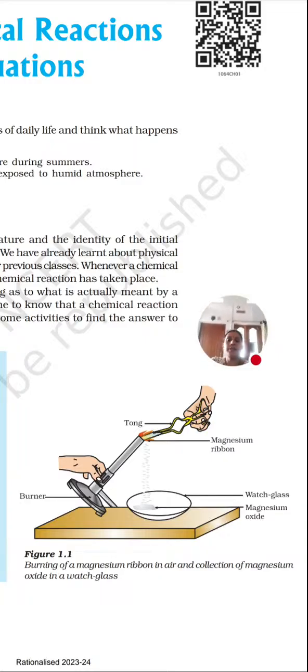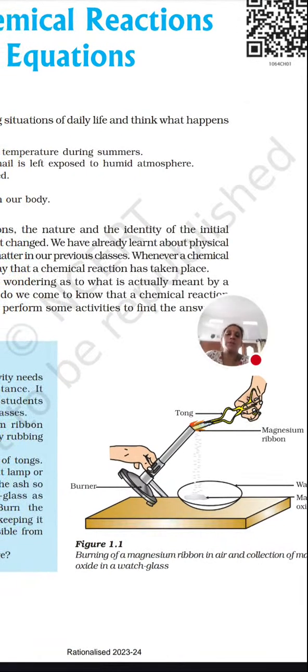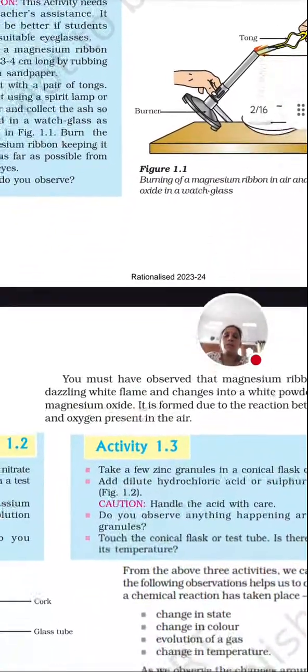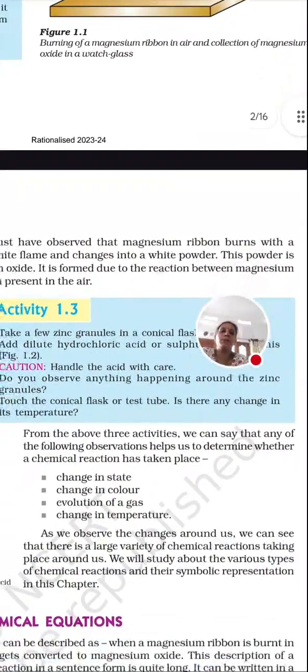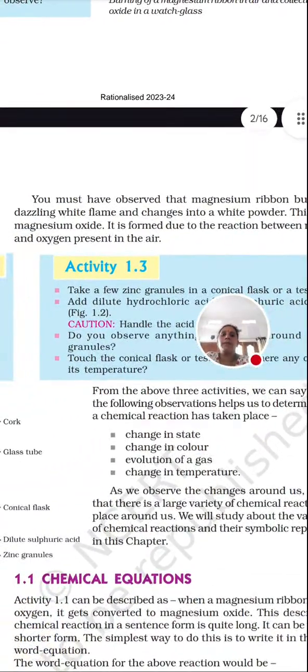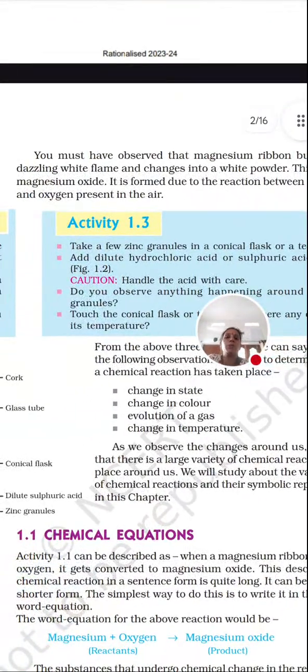So what kind of reaction can we call it? There are two names we can give. The first one is an oxidation reaction, and the second is an exothermic reaction, as heat is produced. So you need to learn this activity very properly. Now coming to the next page, let's recall: you must have observed that the magnesium ribbon burns with a white dazzling flame and changes to white powder. That powder is nothing but magnesium oxide.